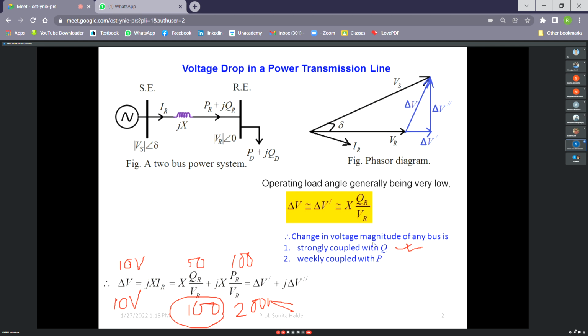So if we want to manage locally, and keep the voltage drop even at 10 volt, but with the increment in the reactive power to 100 MVAR and the active power to 200 megawatt, then what can we do? That we can do by compensation. Compensation means we are nullifying something. That compensation we can only do using the reactive power.